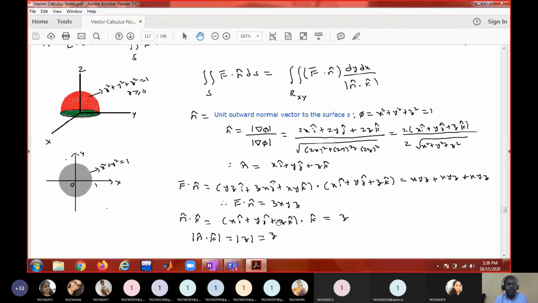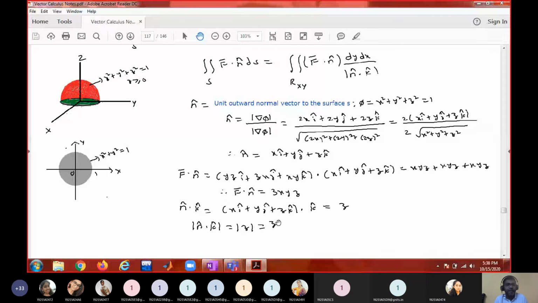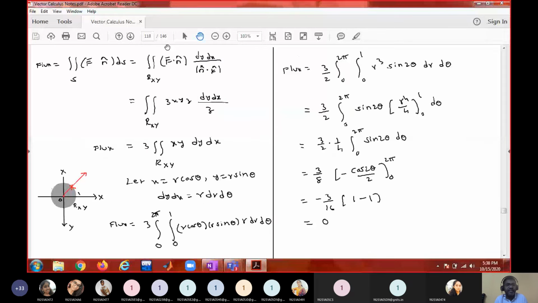Okay. So you just put everything in the formula. F bar dot n bar is 3xyz, dy dx by modulus of n bar dot k bar, which is z. Okay. So don't eliminate z here itself, because sometimes we may be able to cancel it out, so we don't need to use the surface equation. After cancellation also, if some third variable is there, then use your surface equation. So the rest is your technique, your knowledge of double integration only.